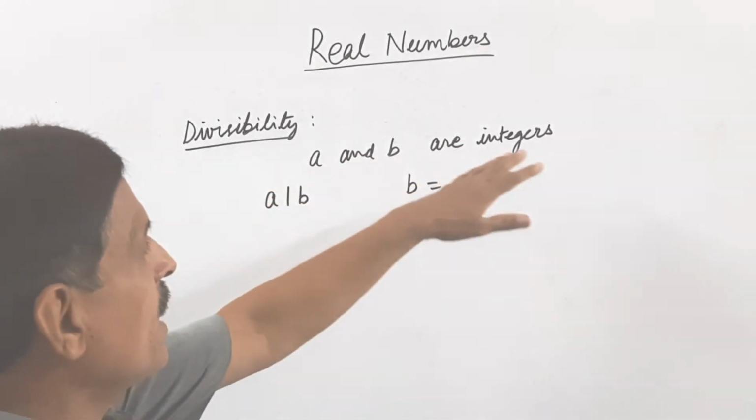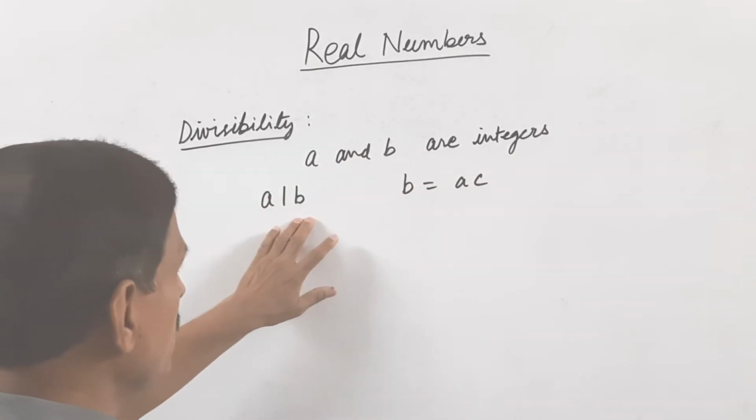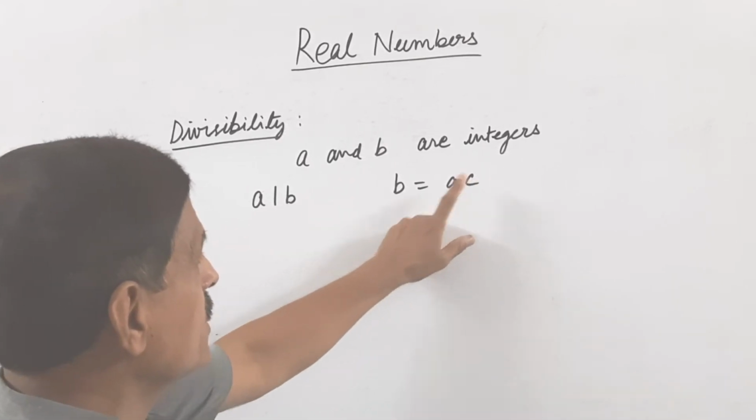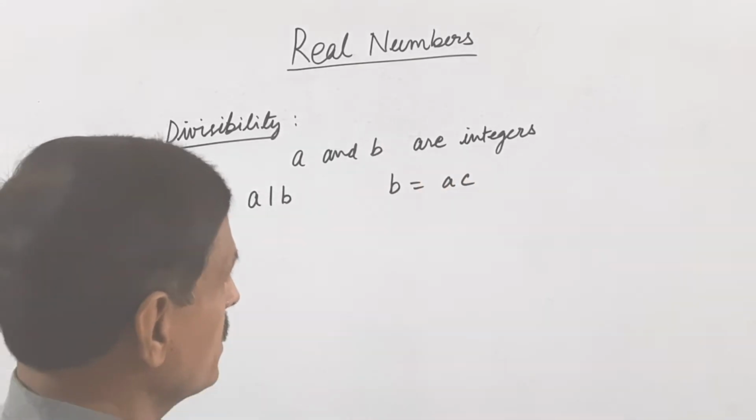If a and b are integers and a divides b, then there must be an integer c such that b is equal to ac.